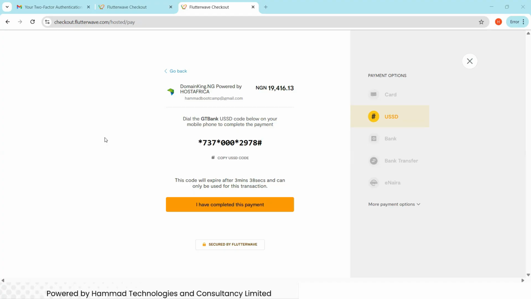I'm using the USSD if it will work. So it didn't work. So what I'm going to do is use bank transfer.